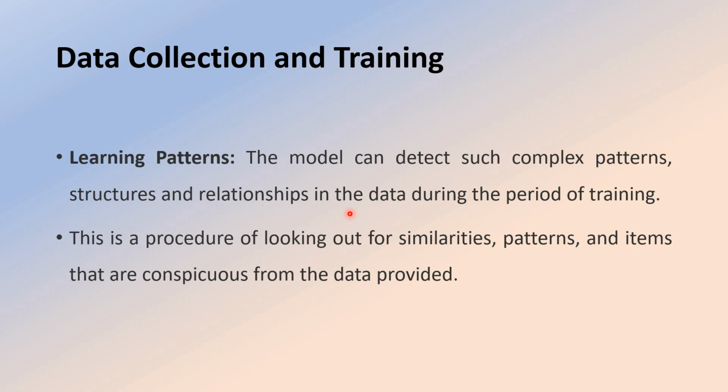So it learns everything regarding the patterns in terms of structure, relationships, and dependencies, etc. So this is a procedure of looking out for similarities, patterns, and items that are conspicuous from the data provided.